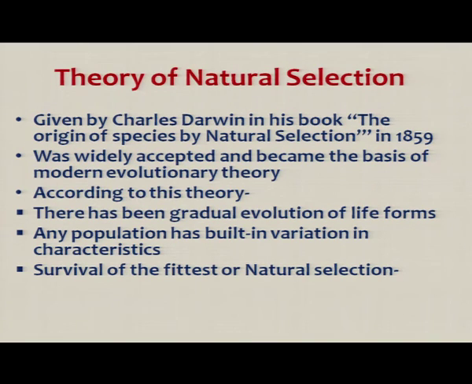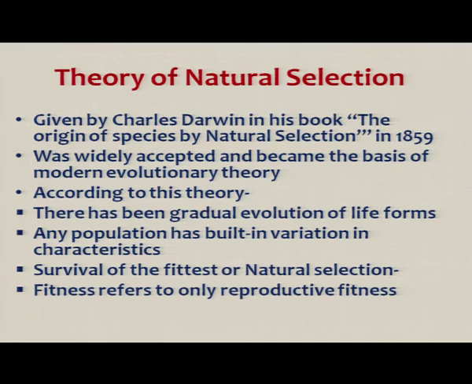Those features, those variations which enable an organism to better adapt to the changing environmental conditions, will increase its fitness. The fitness referred to is the reproductive fitness. If an organism is able to successfully reproduce, increase its progeny and its population, and flourish, then that will be natural selection. Natural selection means that nature will select only those characteristics, and only those organisms will survive which have better adaptations or better features.